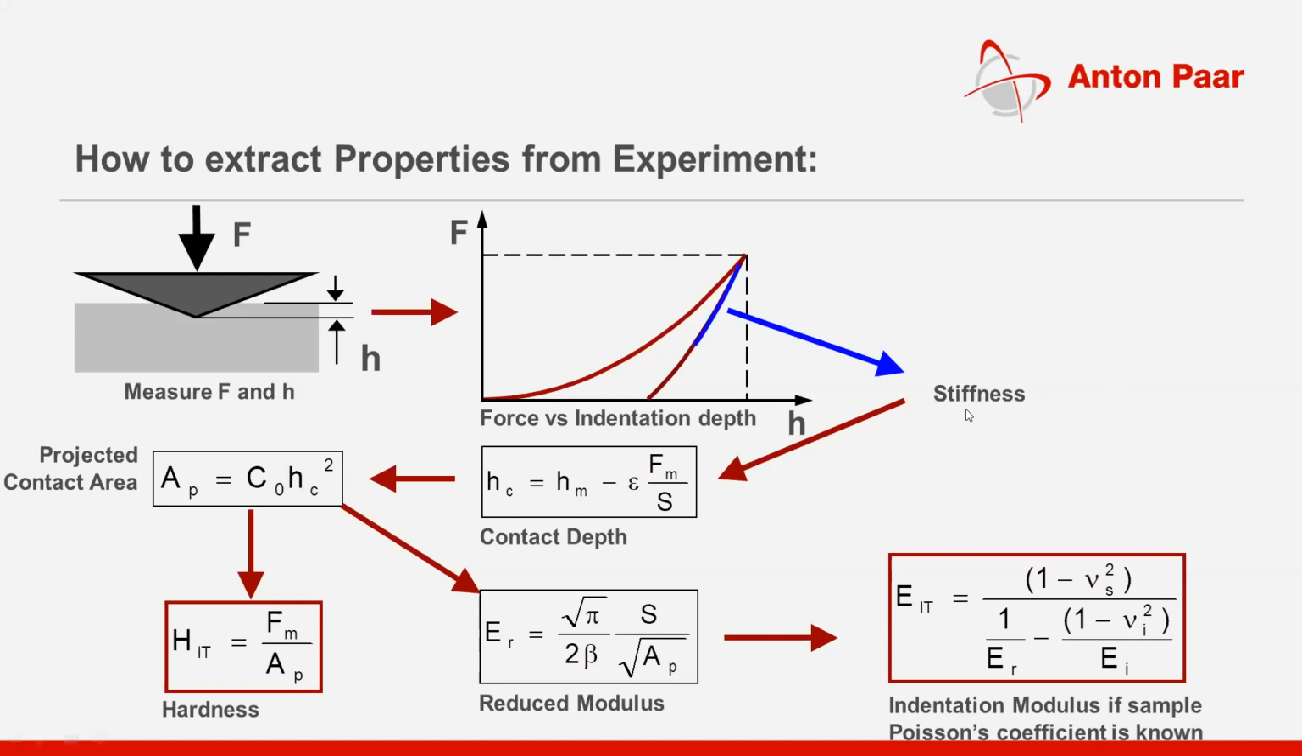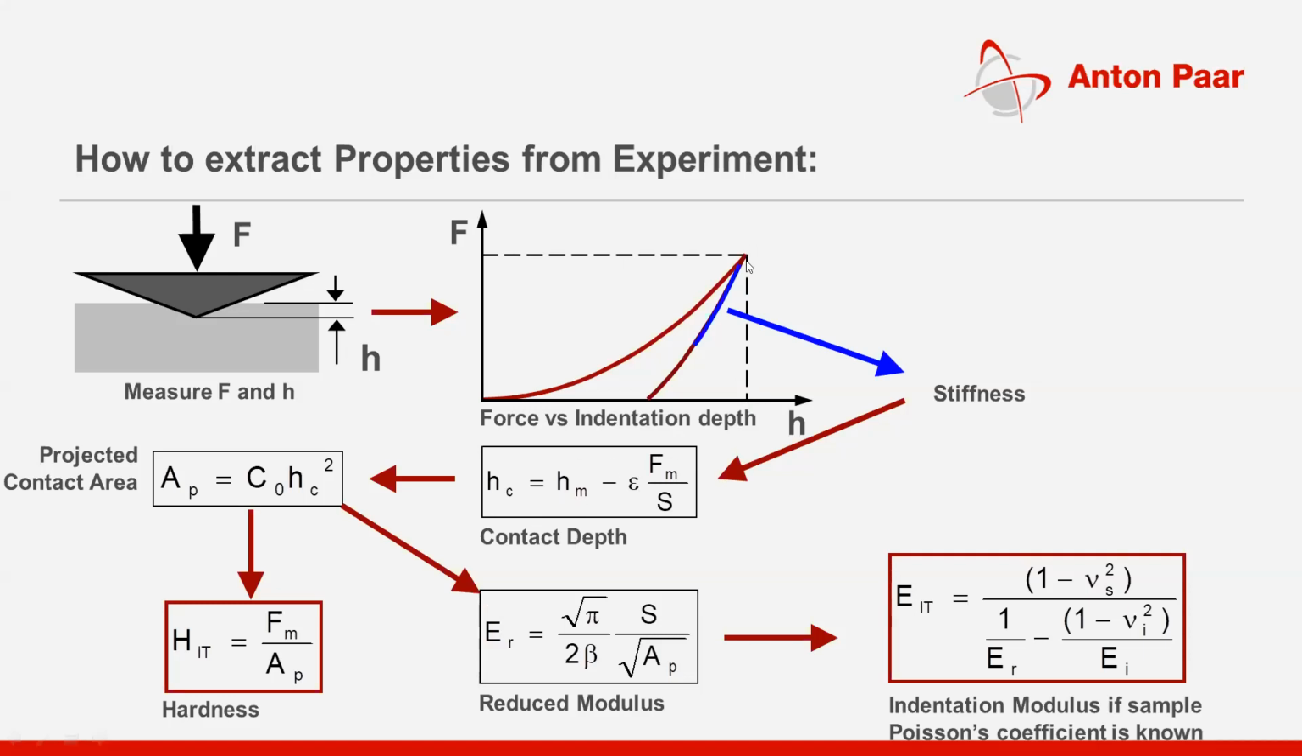This surface stiffness we put into one equation, which is shown here: hc = hm − ε Fm/S. The stiffness is S here. Fm is the maximum force that you get from the load displacement data. So you get the maximum force from the data and S from the slope. Epsilon is a constant, which is 0.075, and hm is the maximum depth.